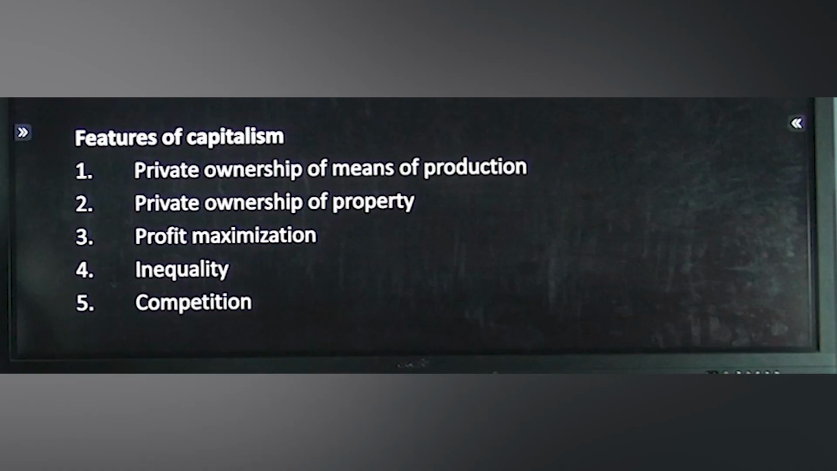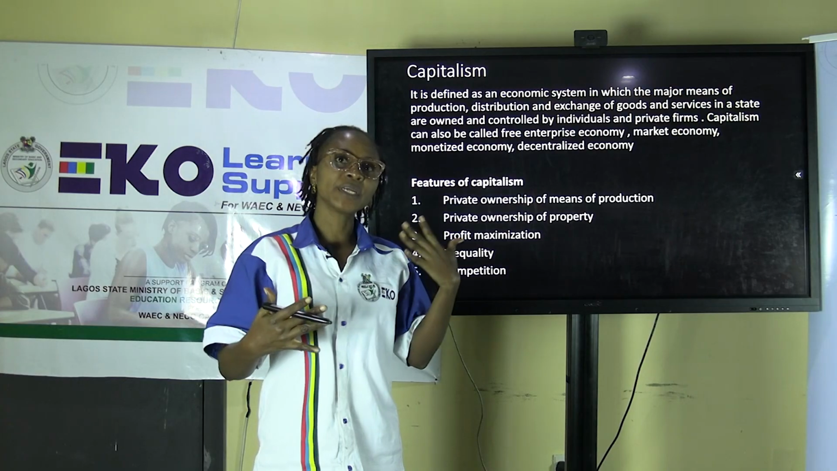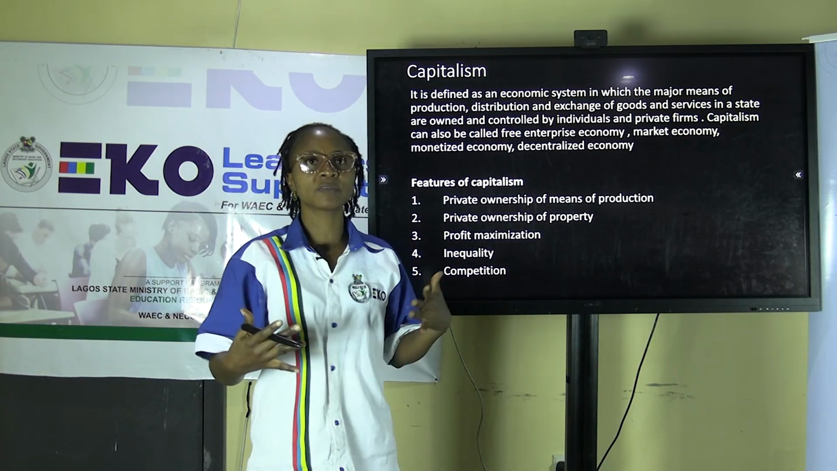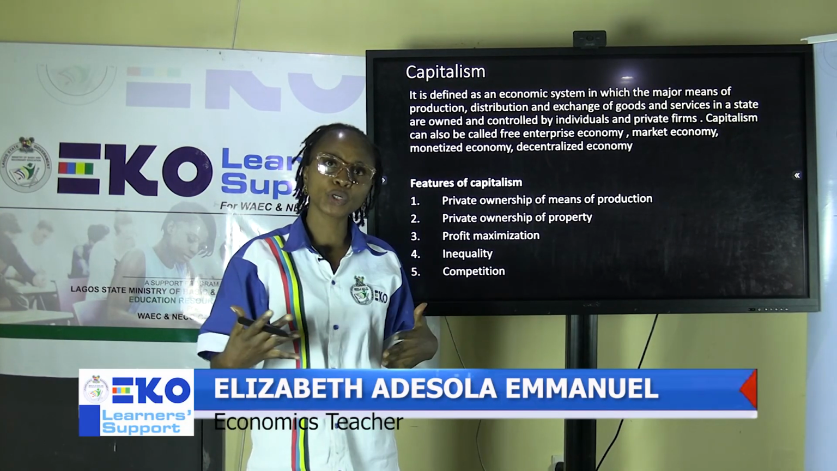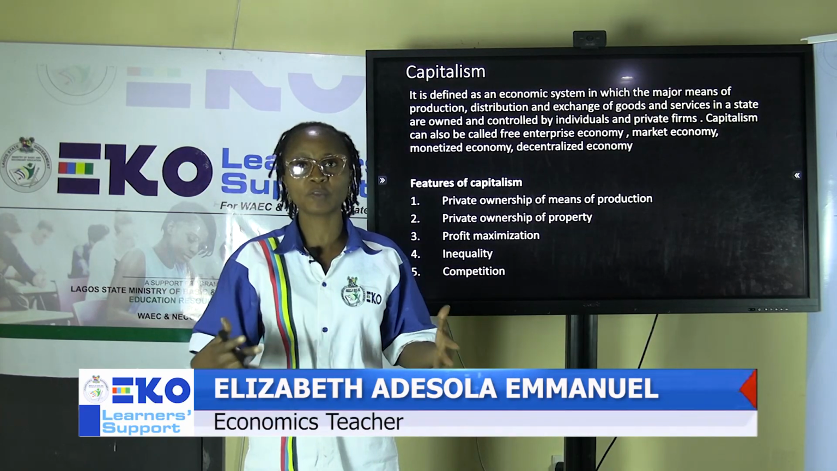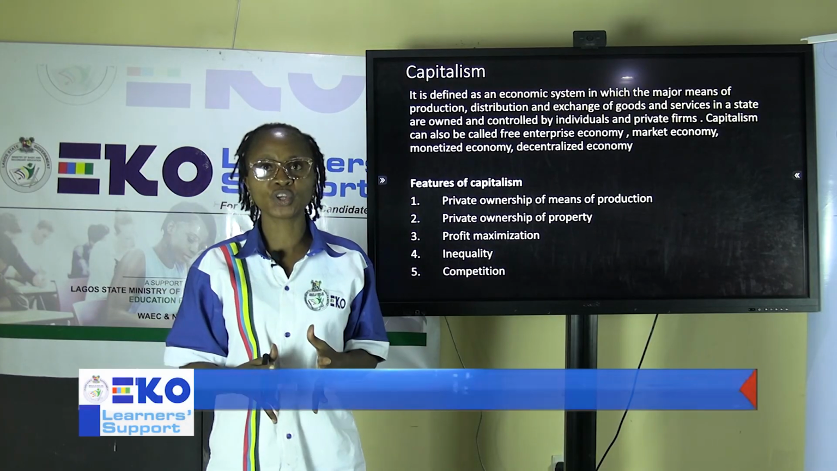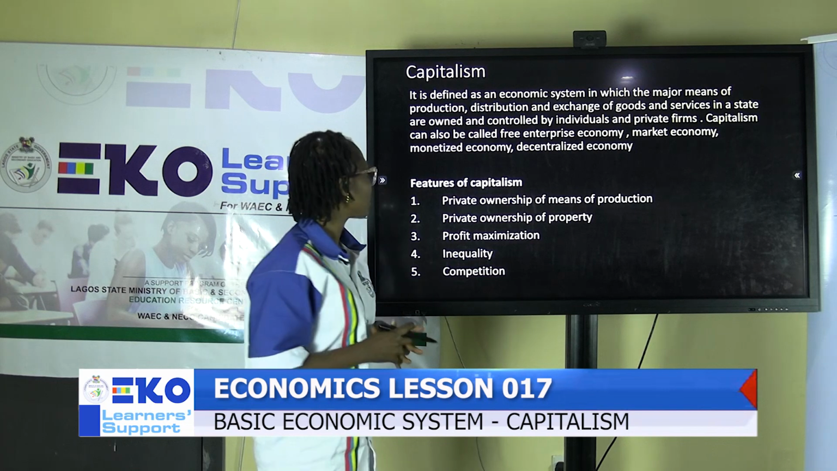Another one is competition. There is always keen competition in a capitalism system of economy. That is, healthy competition among the individuals, among the producers, is allowed under the capitalism system of economy because it is everybody that is involved in the production and the distribution and exchange of goods and services in such an economy. Thereby, healthy competition is allowed among the individuals.